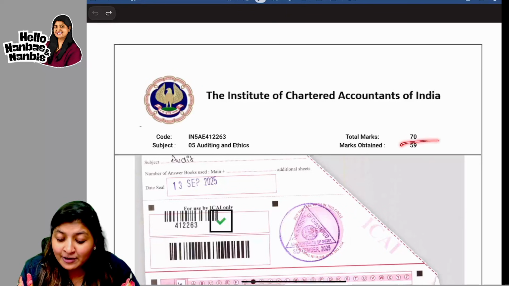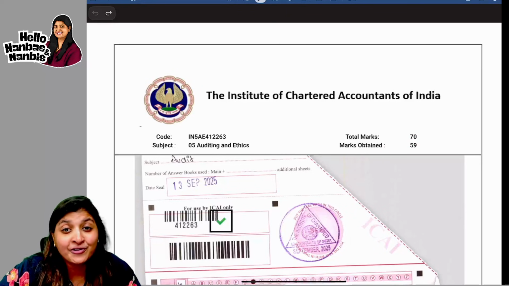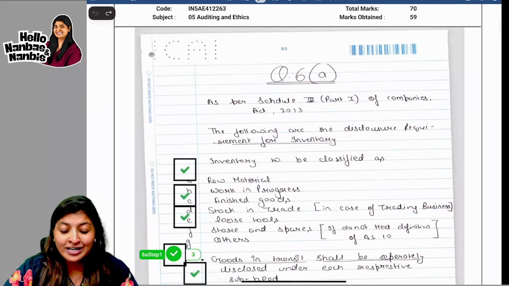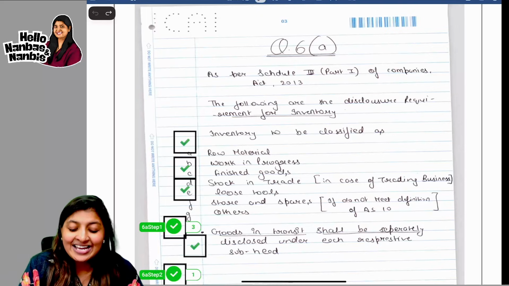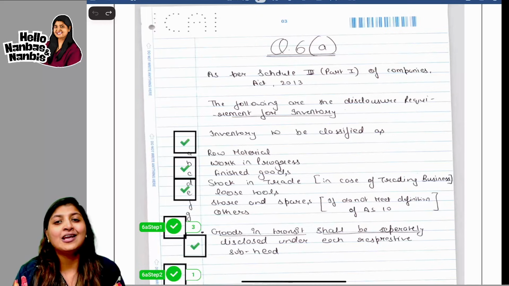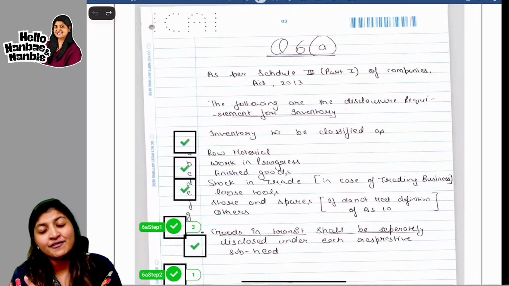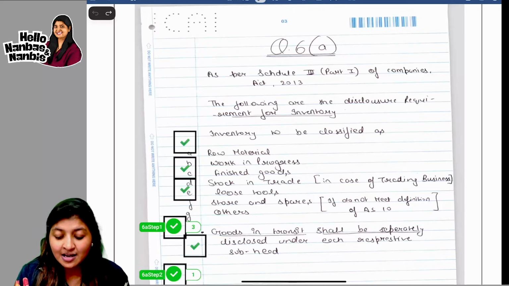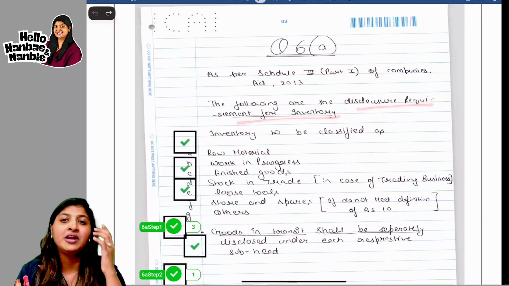Getting into the paper, I told you he scored 59 marks out of the 70 marks. To look at itself, it is so nice. He started off with question number 6A. This question is basically about inventory, in items of FS, and they are asking about disclosure requirement for inventory.